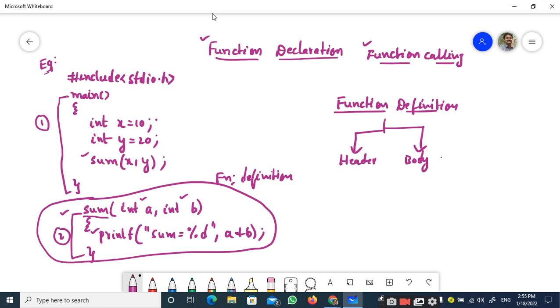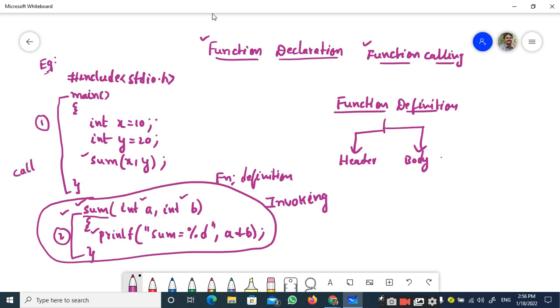So what do you have to do to make it active? In the C programming language, we call it invoking. In order to make it active, we call it invoking a function. In order to invoke this sum function, you have to call that function.